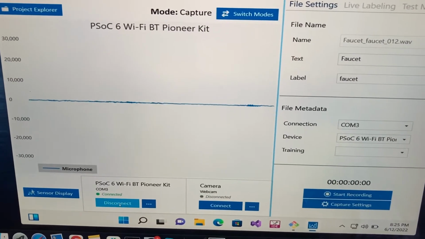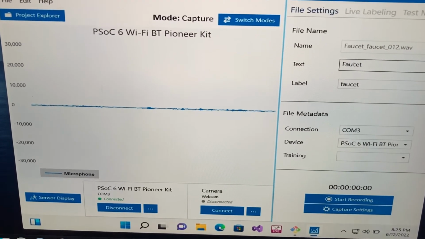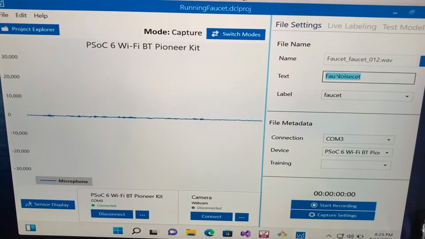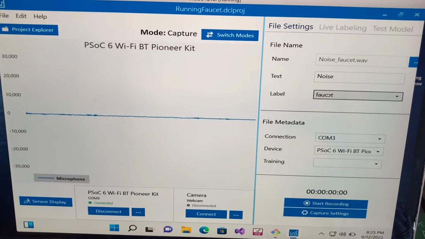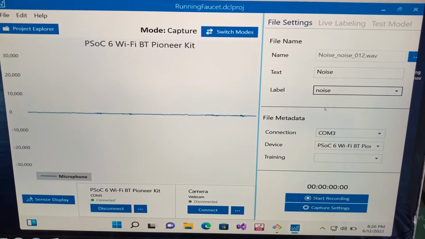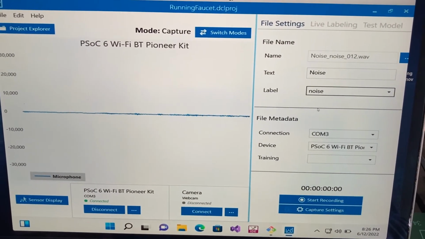As I am talking, since it could be noise, I'm going to change the label and text as noise, and then it could be some background activity, some TV playing or any other sound.